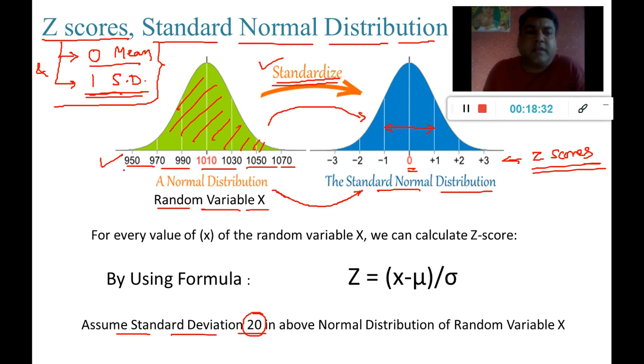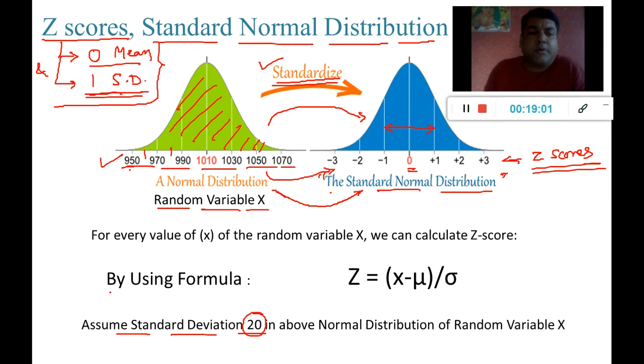If these are the scores 952, 1070, and there are 6 students available, or in between some may have scored 960, some may have scored 980. If I want to convert these scores into standard normal distribution format, then I have to convert these numbers into their respective z-scores.